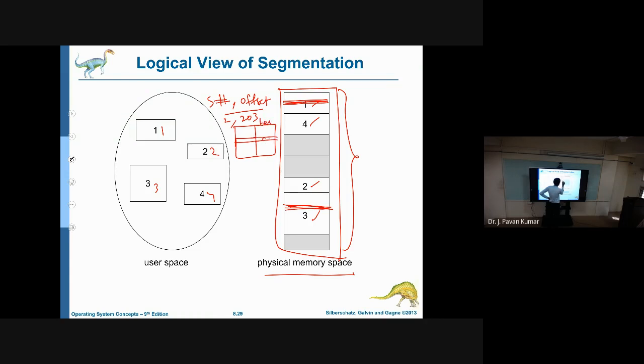That base address we will be accessing. Then from that base address, are we able to access the 203 offset? Are we having a segment of that particular length or not? We have to check. For that, we will be having the limit. Okay, limit. So whether this 203 is exceeding the limit or not, we have to check. Then if it is not exceeding, we can take this base address and append the offset, so that we can get the physical address.